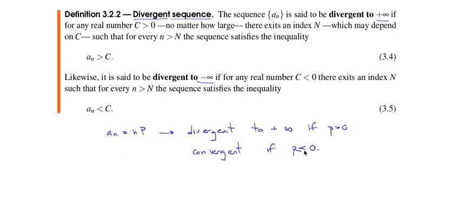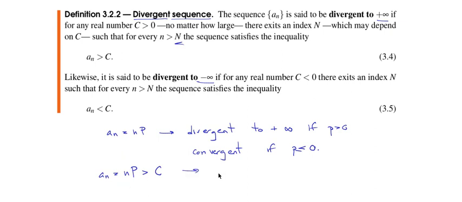Okay, so we will apply the definition. Start first with p greater than 0. Okay, so we have a sub n is n to the p. Can we find a c such that n to the p is greater than c after a threshold that we choose? Okay, well, we can manipulate this.